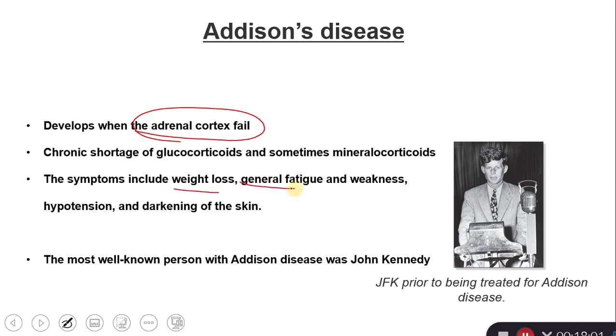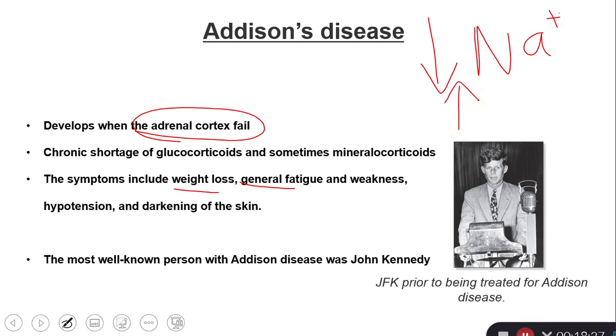general fatigue, because cortisol is needed to release some sugar into the circulation, and also hypotension, because what you will see in the blood is that sodium is very low because aldosterone decreases and aldosterone retains sodium in the circulation. How about potassium?